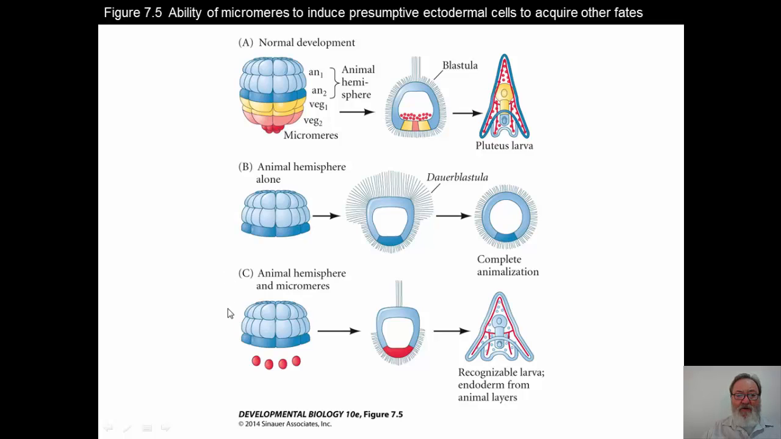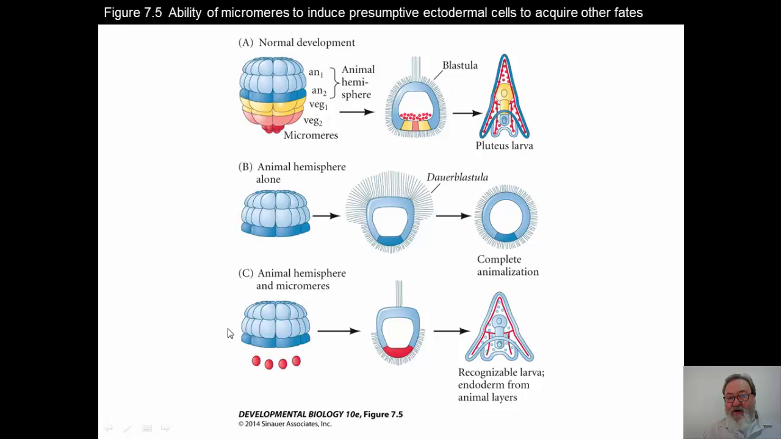If, however, you take those animal hemispheres and you add micromeres to it, these micromeres will basically induce this animal hemisphere to form into a definitive, recognizable larva. It looks very similar to the pluteus larva, and what it's been able to do is to take cells from the animal hemisphere and even make endoderm-type structures from them, keeping in mind that the endoderm was totally and exclusively a component of the vegetal pole. There is no vegetal pole here.